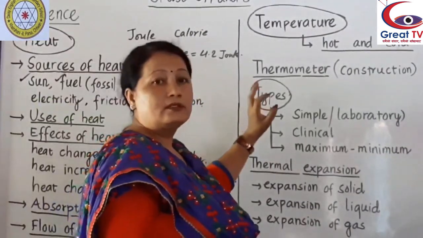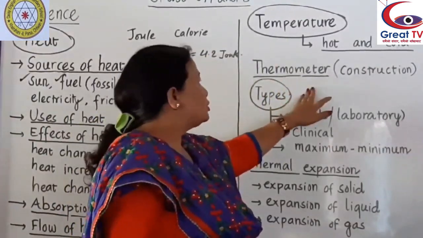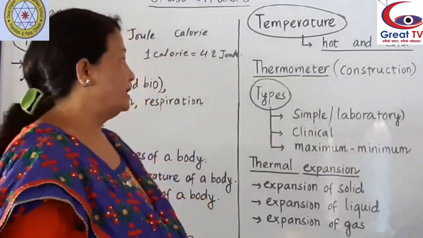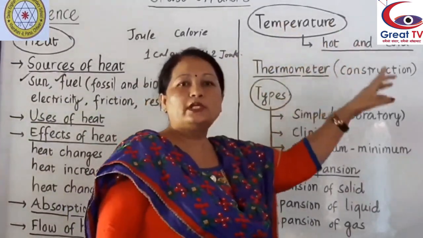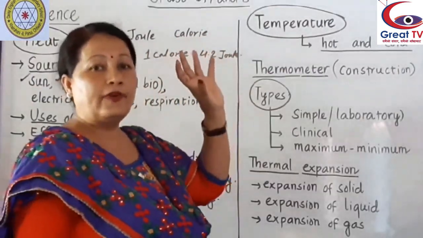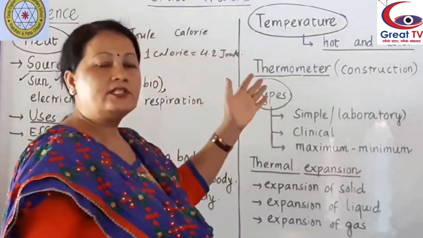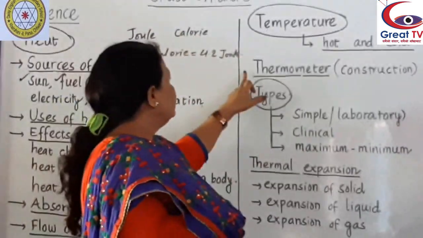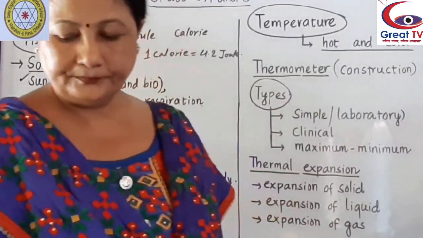So temperature can be measured with an instrument that is called a thermometer. The degree of hotness or coldness of a body is called temperature. You can find how hot or how cold a body is, that is called temperature.